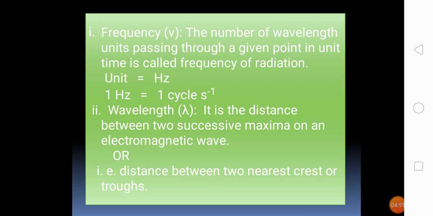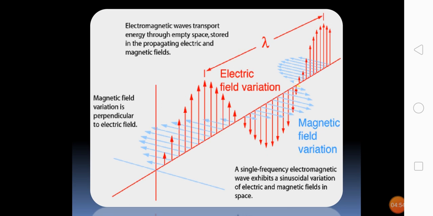So you can see in the slide the figure of electromagnetic radiation. You can see that representation, actually it is a representation of an electromagnetic wave. As the name implies, an electromagnetic radiation is an alternating electrical and associated magnetic force field in space. Thus an electromagnetic wave has an electric component and a magnetic component. The two components oscillate in planes perpendicular to each other and perpendicular to the direction of propagation of the radiation.